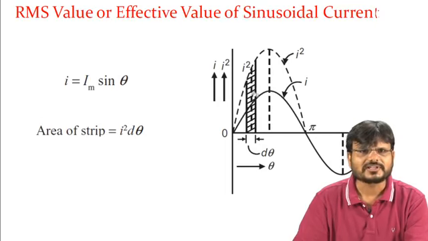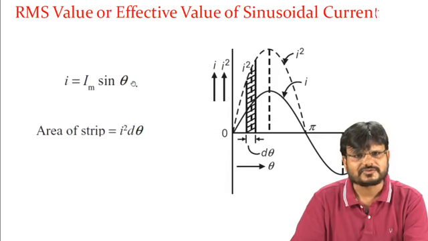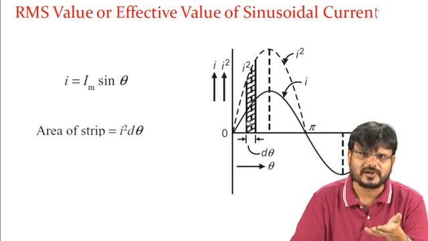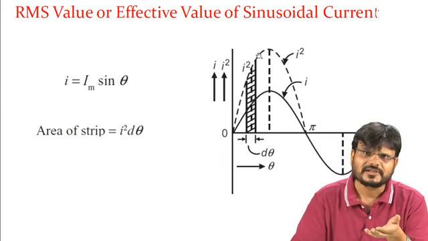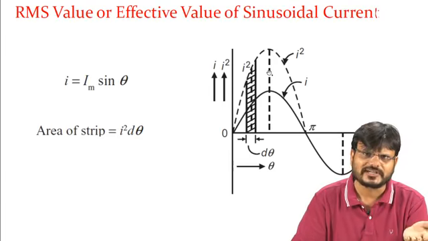So how can you calculate the RMS value of the current? As you know, the equation of this current is i equal to Im sin theta t. This is the waveform of the current. Just square this one. After squaring, the waveform can be written as this one, and because it is a symmetrical waveform, you just have to analyze the positive side only.